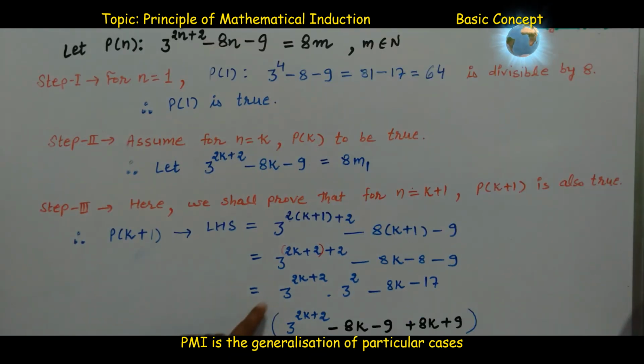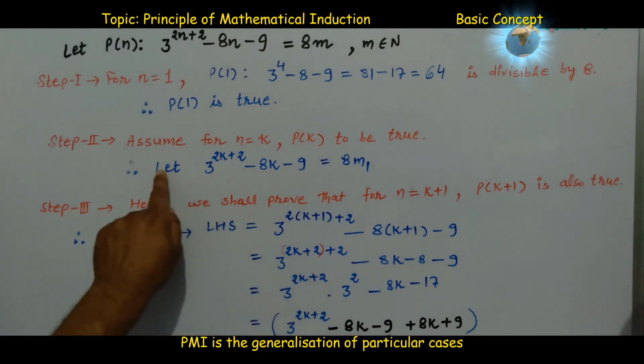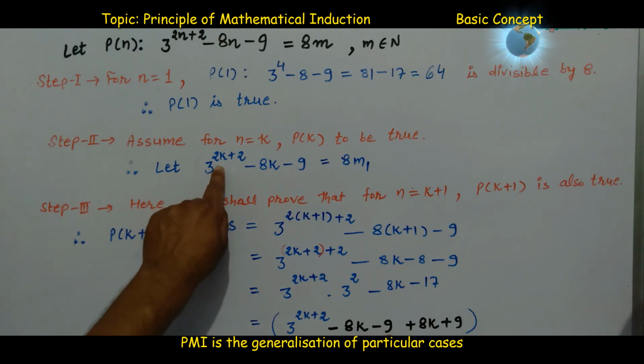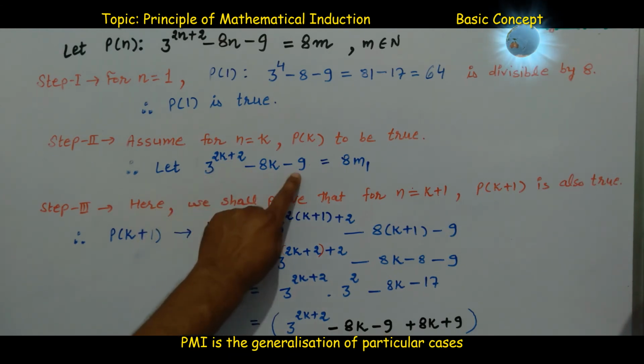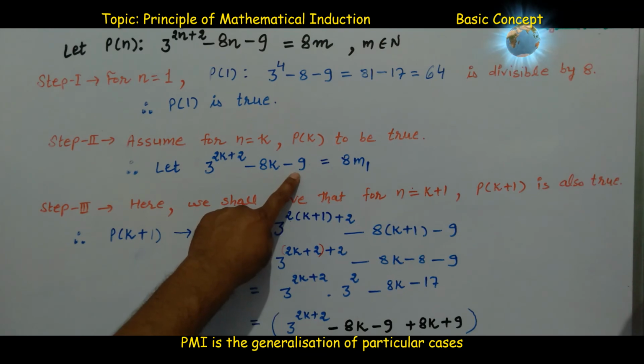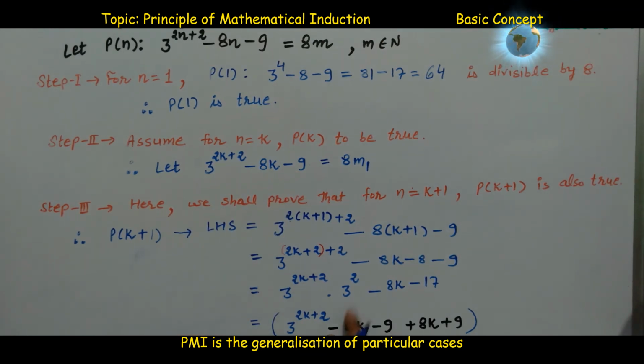Now what we are doing here: in step 2, the expression 3 raised to power 2k plus 2 minus 8k minus 9 is required. So we add and subtract 8k and 9, there should not be any problem. Next, into 3 raised to power 2, which is 9, minus 8k minus 17.